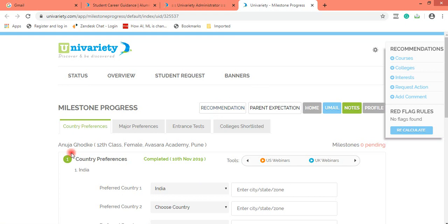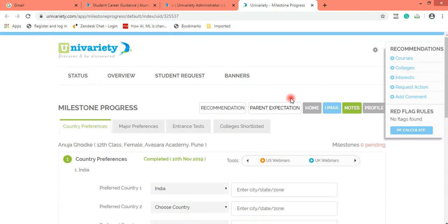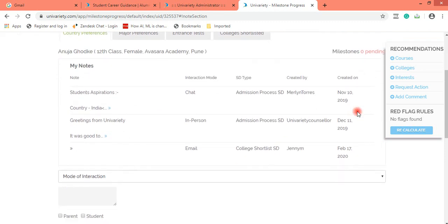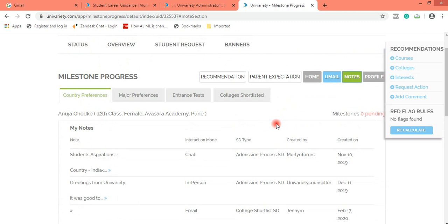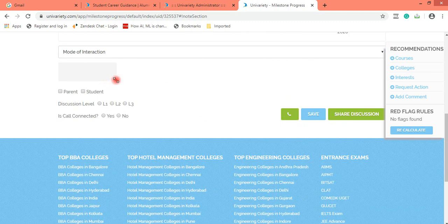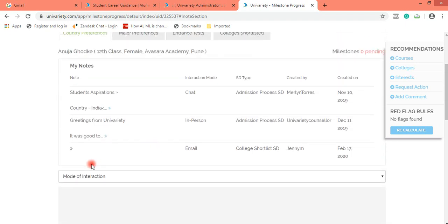So for example, I had a word with Anuja on chat, and I have updated all her milestone, country, major, entrance test and colleges. So the next stop would be this notes button, where I click here and I can see there are three communications already done by various counselors to Anuja. So it means that this is not her first interaction.